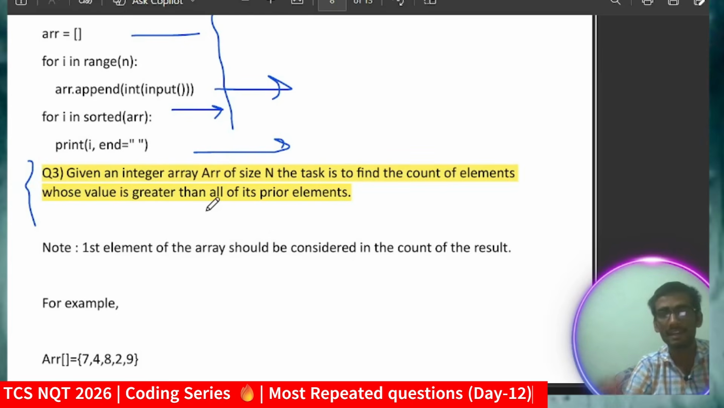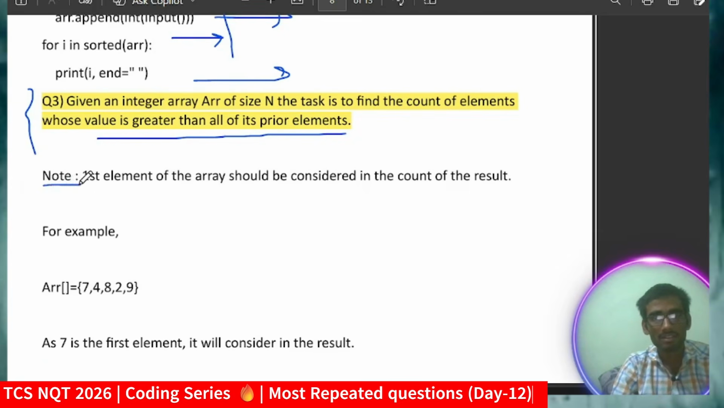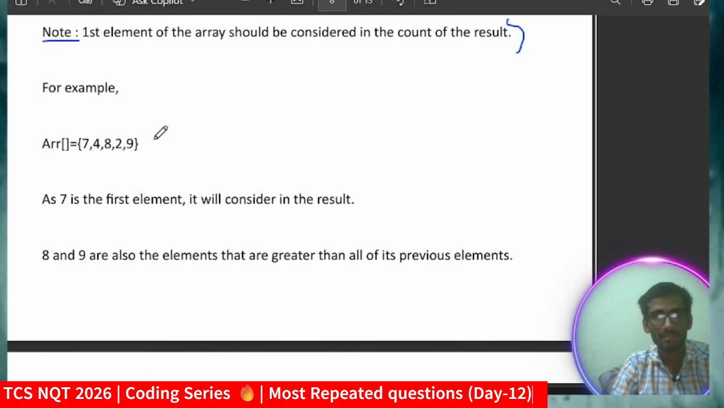Given an array of size n, the task is to find the count of elements whose value is greater than all of its prior elements. Again, this is the core point of your question, that its value should be greater than all of its prior elements. So the first element of the array should be considered in the count of the result. Okay, so this is the note, and you should also be careful about this in the exam. For example, this is the array.